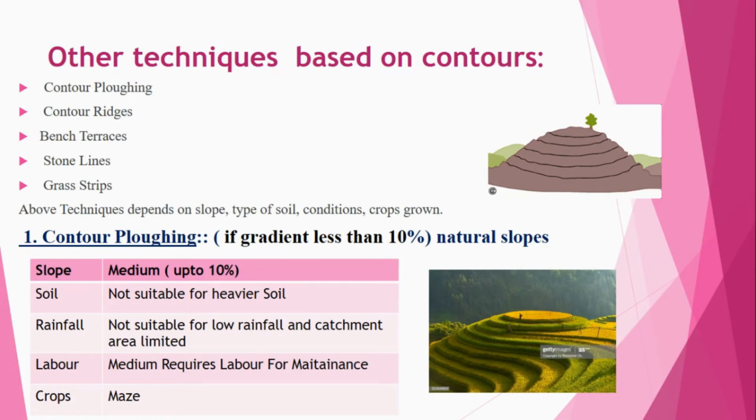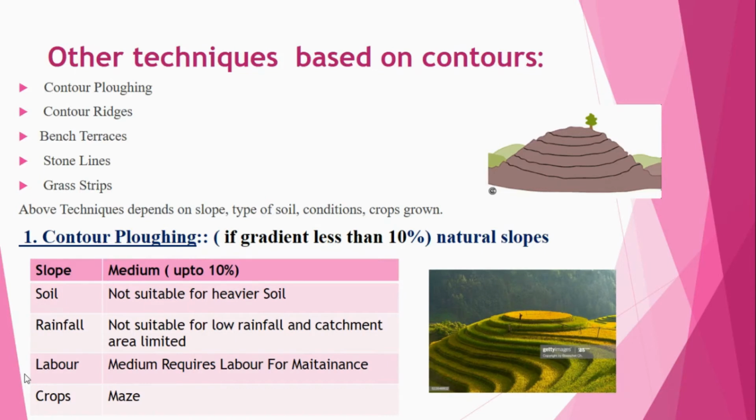Contour ploughing can be used if the gradient, that is the slope, is less than 10%, where natural slopes are present. With medium slopes, it is not suitable for heavier soil.